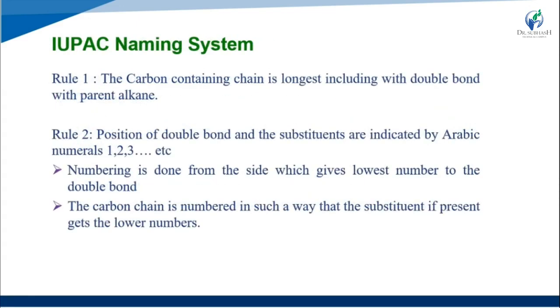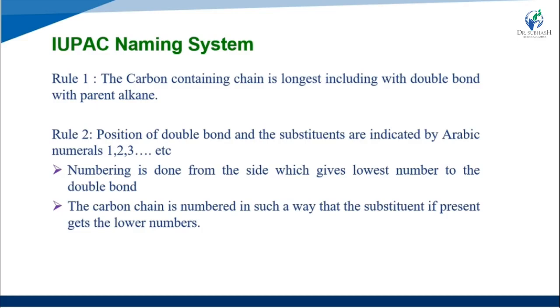IUPAC naming system, first rule: the longest carbon chain containing the double bond is selected as the parent hydrocarbon, or parent alkene chain.